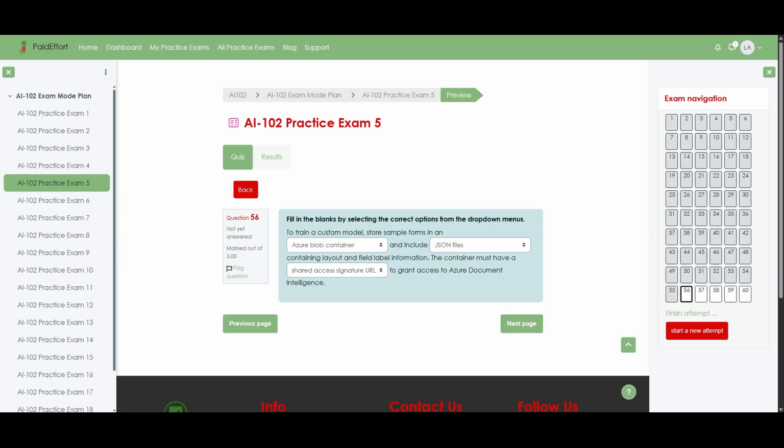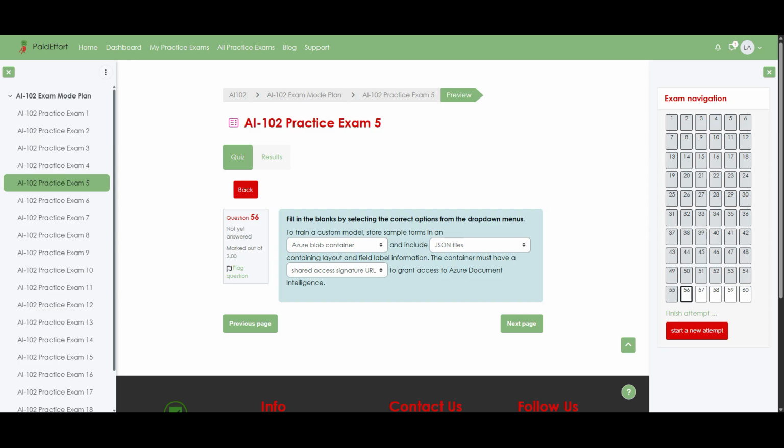Question 56. Fill in the blanks by selecting the correct options from the drop-down menus. To train a custom model, store sample forms in an Azure Blob container and include JSON files. The container must have a shared access signature URL to grant access to Azure Document Intelligence. Now I'm going to explain why these are the correct choices.